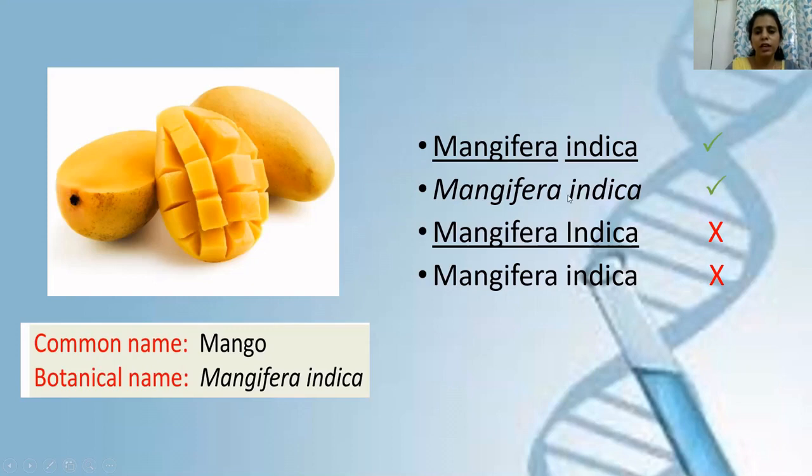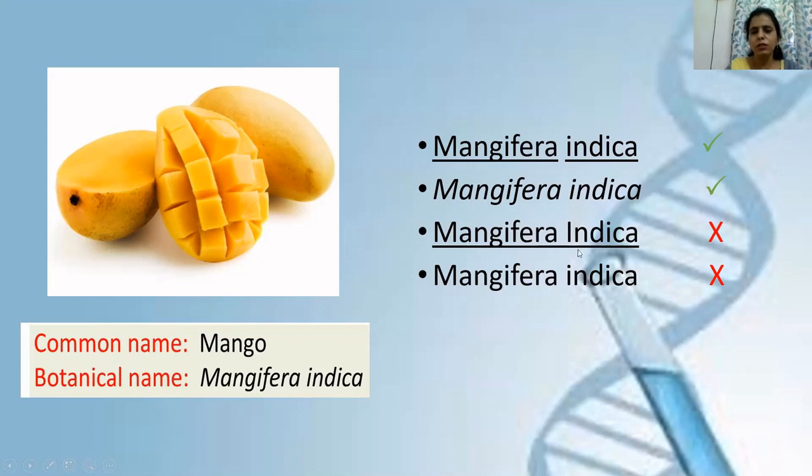The second is Mangifera indica. Here also the genus is capitalized and the species is again with a small letter. It's not underlined, but it's fine because it's written in italics. The third one is underlined, but it is wrong for two reasons. First, it's underlined using one common line for both genus and species.